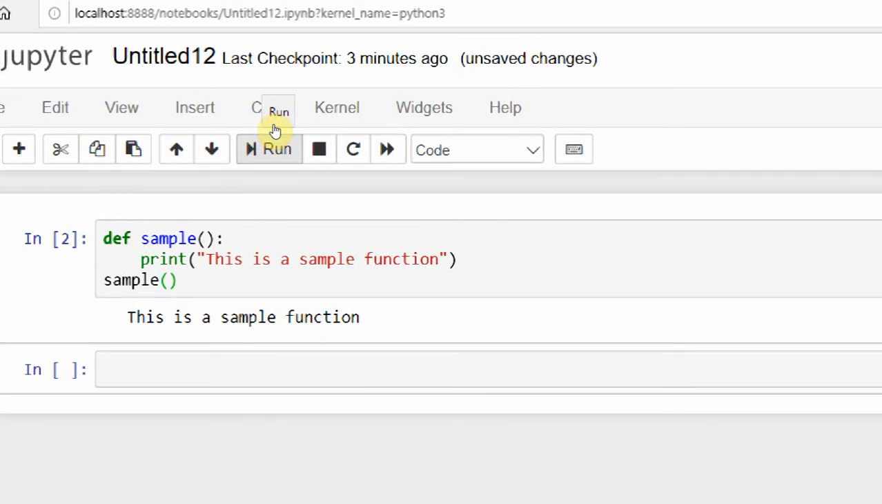So remember, students, if you use a user defined function with some block of code, and you want to run that block of code, you need to call that function wherever it is required by simply writing the function name, sample.